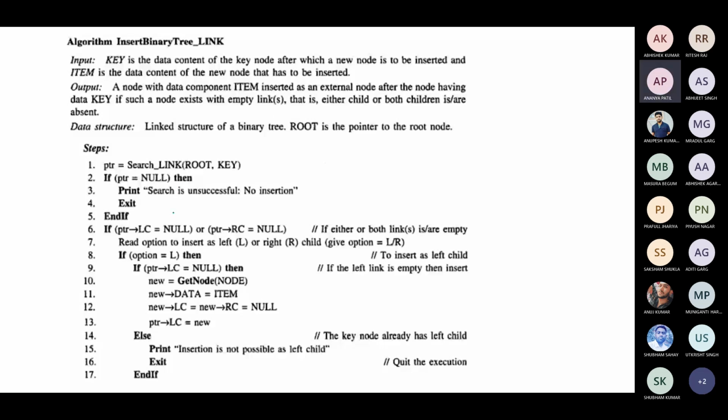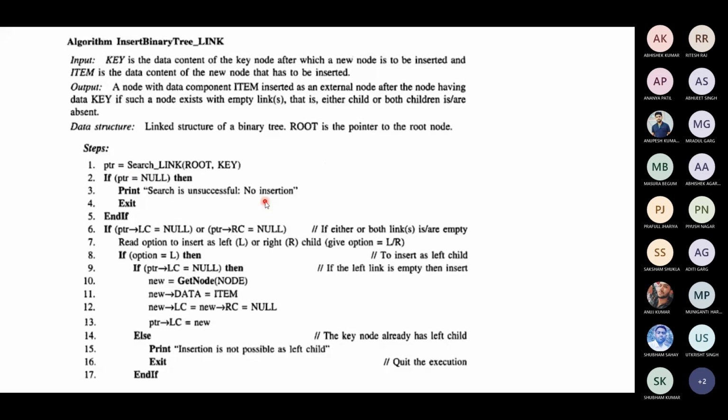Using a linked list, this is a bit lengthy. How to insert a node in a linked list: you have the key, the data of the node after which the new node is to be inserted, and the item. The output will be the tree after inserting the item as an external node after the data key. Here also you are searching the link from the root with the key as input, checking whether the node after which you want to insert is available or not. If the search is null, then you say the search is unsuccessful, no insertion.